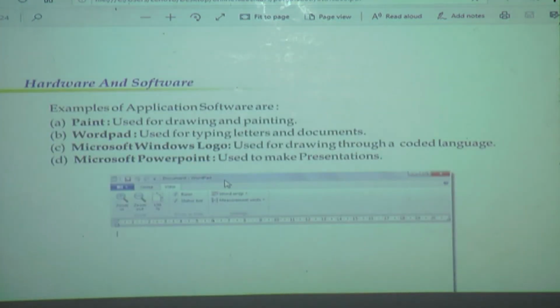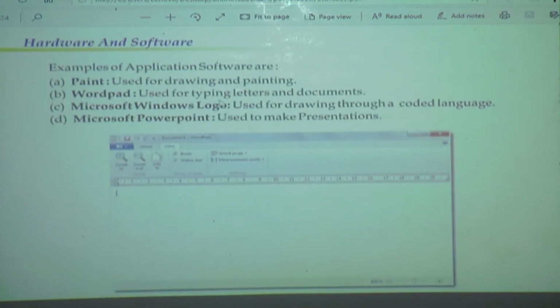Next, examples of application software. Which are the examples of application software? Paint. Why do we require Paint? For drawing and painting. Next, WordPad. Why do we require WordPad? Used for typing letters and documents.